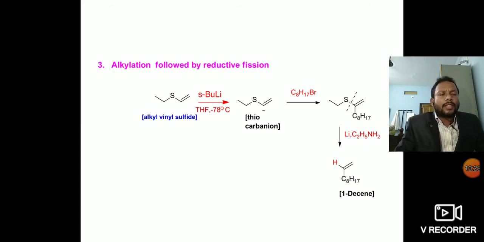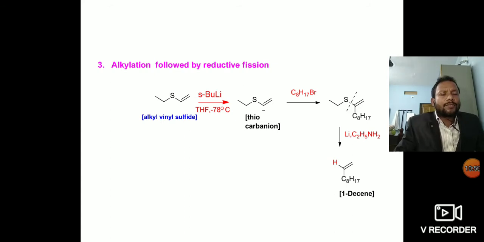So there is generation of a thiocarbanion. This thiocarbanion reacts with octyl bromide in the next step to give an alpha octyl substituted thioalkene compound.